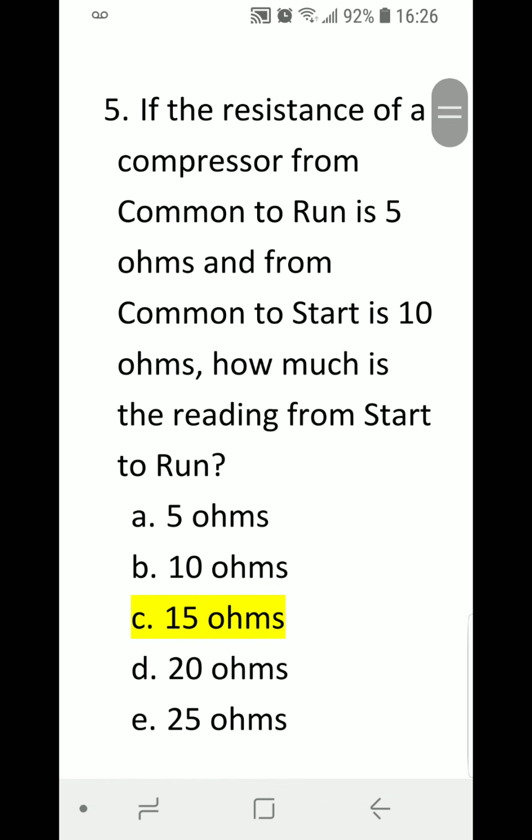Number 5. If the resistance of a compressor run from common to run is 5 ohms and from common to start is 10 ohms, how much is the reading from start to run? A. 5 ohms. B. 10 ohms. C. 15 ohms. D. 20 ohms. Or E. 25 ohms? Correct answer is C. 15 ohms.